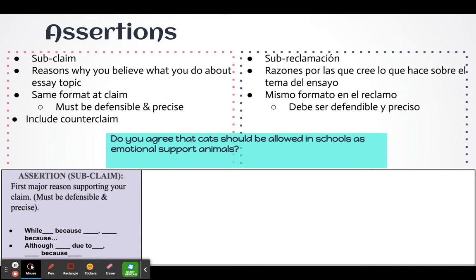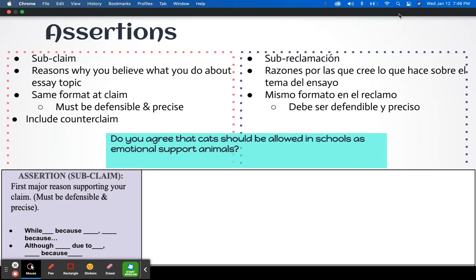It does have the same exact format as a claim, but it is smaller in context because you're just dealing with one paragraph. So it has to be defensible, which means it has more than one side. It also has to be precise, and that is where your reasoning comes in. And if you want to make it super solid and get a 3 or 4 on the rubric, it also has to include the other side of the argument, which is your counterclaim.